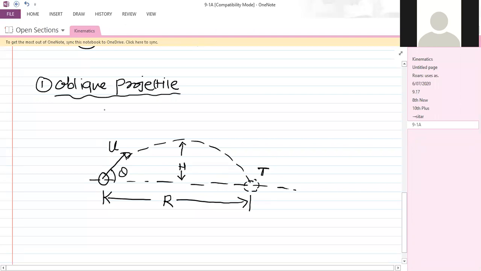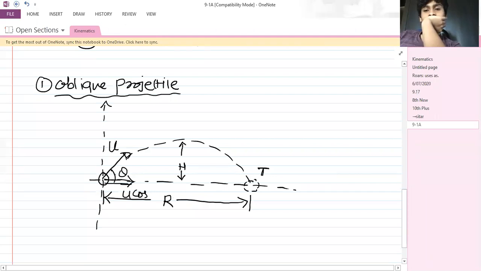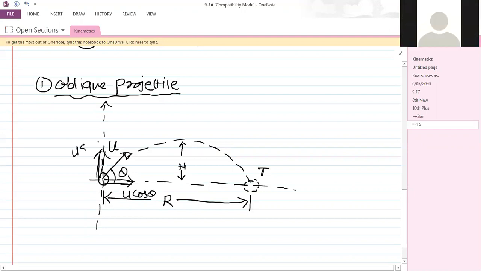As you can see over here, I can split this initial velocity u into two parts. So u has two components: along the horizontal, that is u cos theta, and along the vertical, that is u sin theta, isn't it?